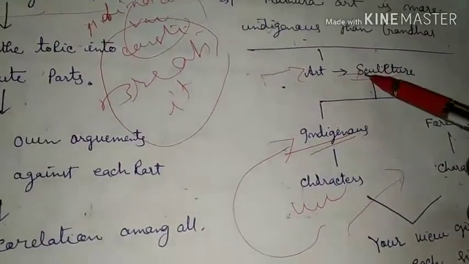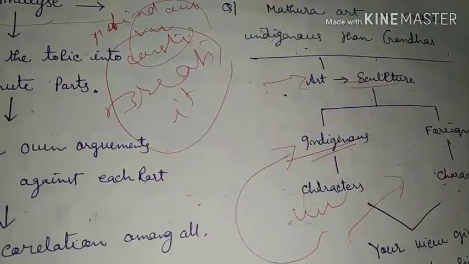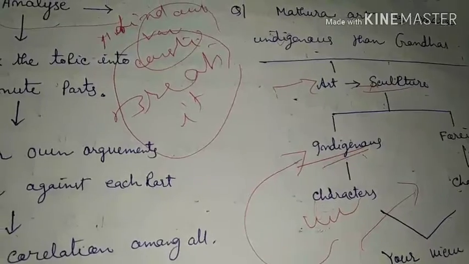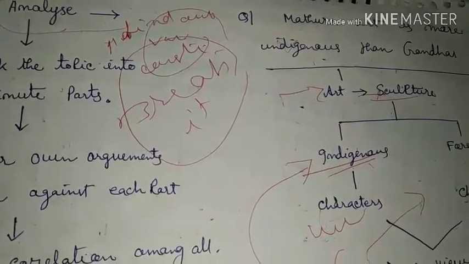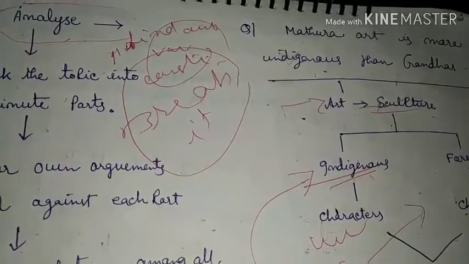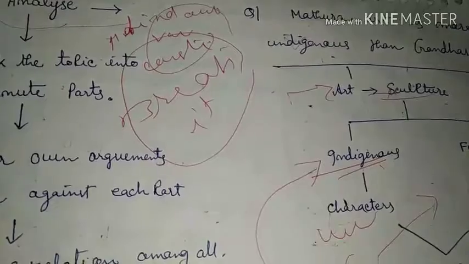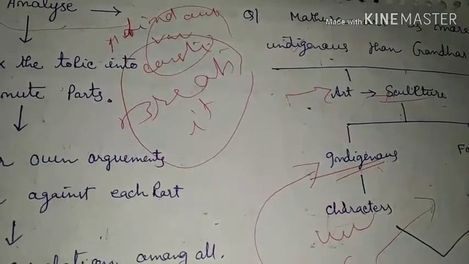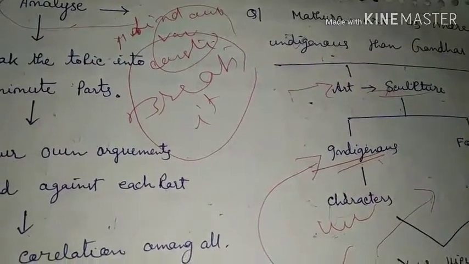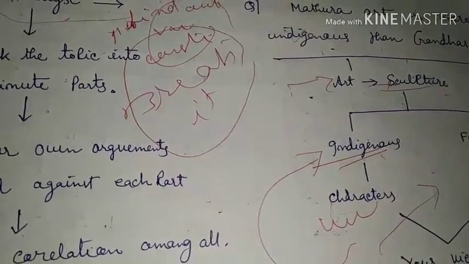Right, we have to break the topic into small parts. Here the question is asking that Mathura is much more indigenous. That means Mathura bears many more indigenous elements in comparison to Gandhara, and Mathura art bears much less foreign elements. So there are two small parts in the topic, one indigenous and another foreign.